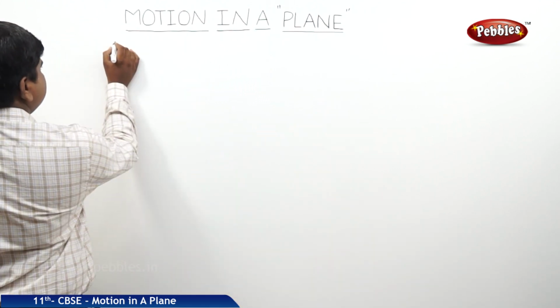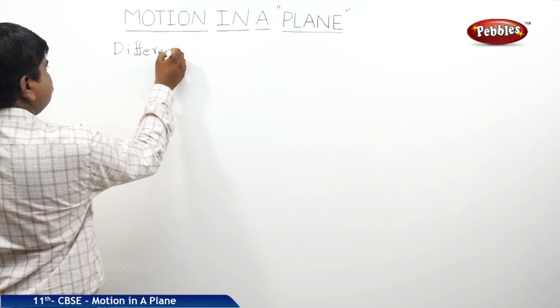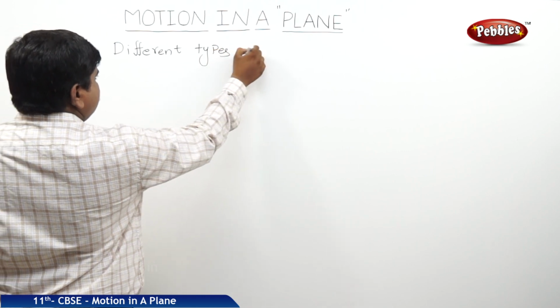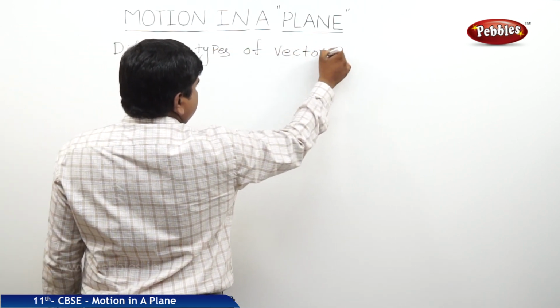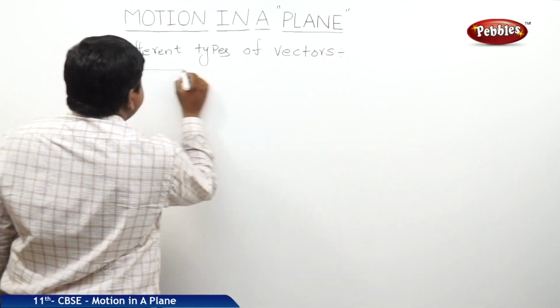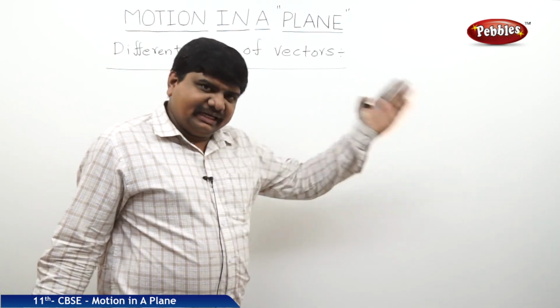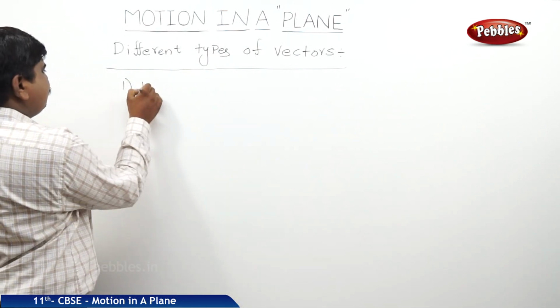Now we will discuss the different types of vectors. These vectors are classified into many types based on their nature. The first example is polar vector.